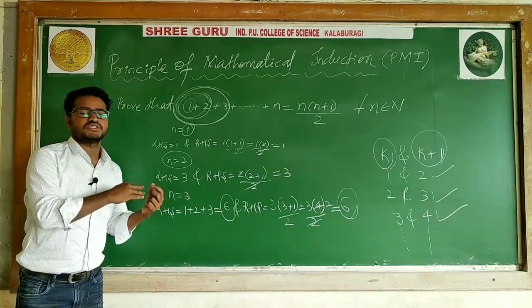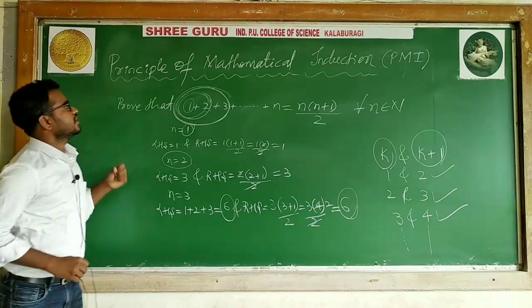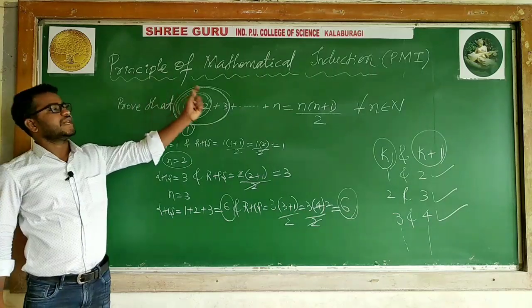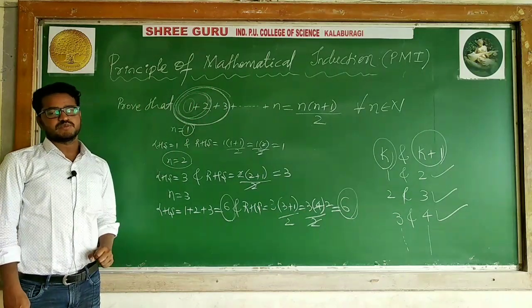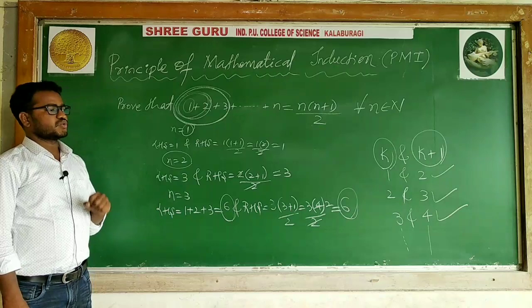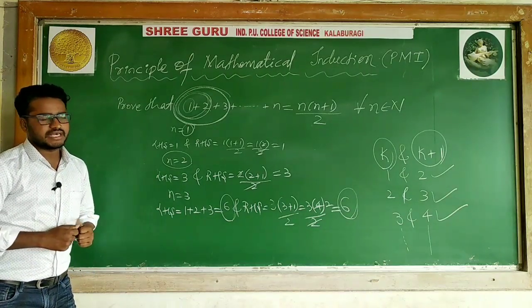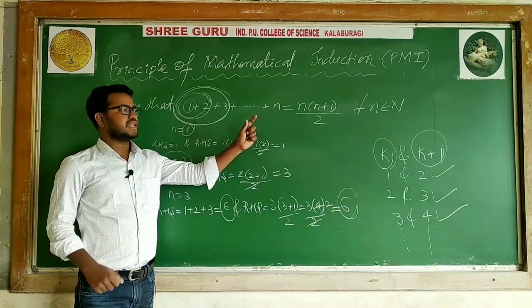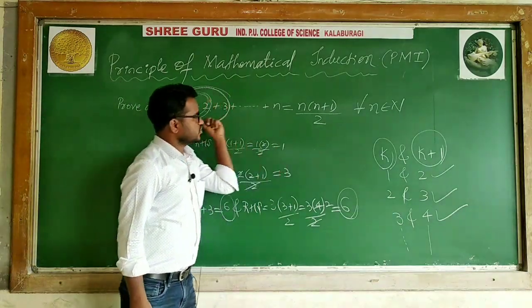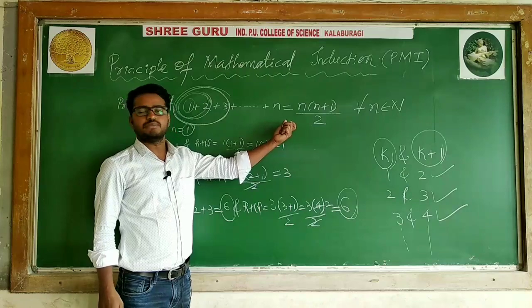What I said, this procedure itself is considered as what? The principle of mathematical induction. Using this principle of mathematical induction, we have to prove the given statements are true. What in the case of k? Nothing. Wherever you have n, you have to replace it with k. Everything will be the same, only n will become k.